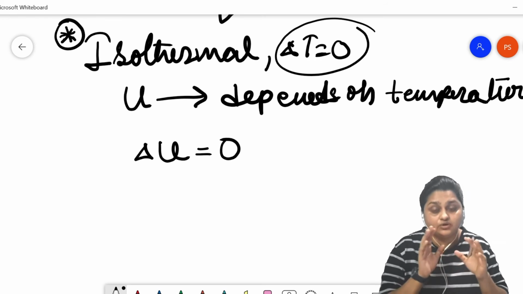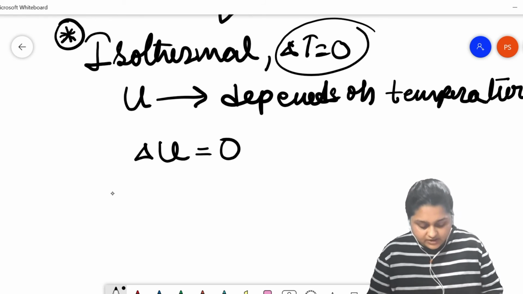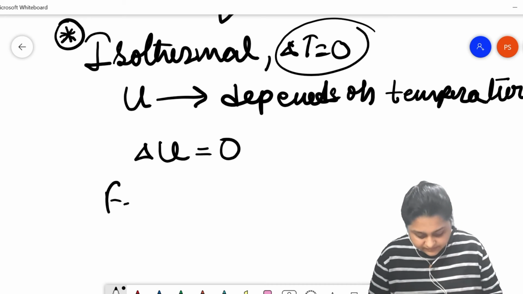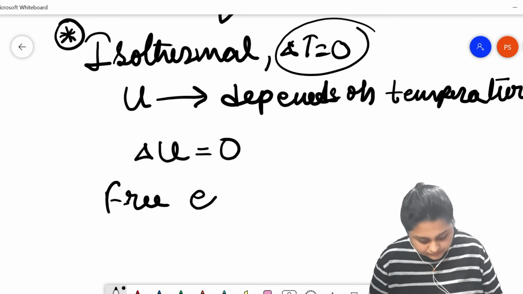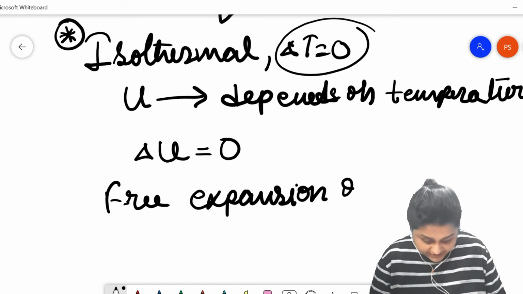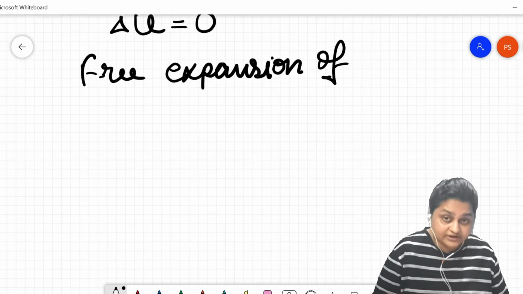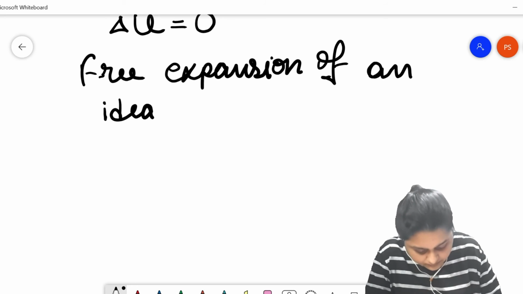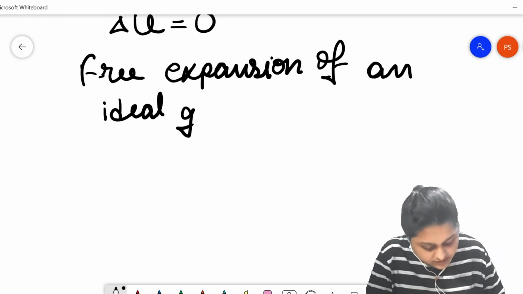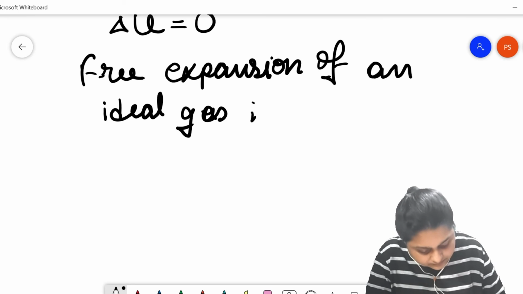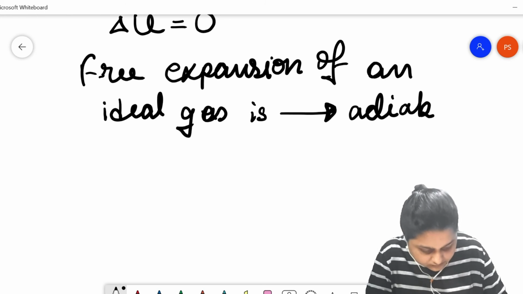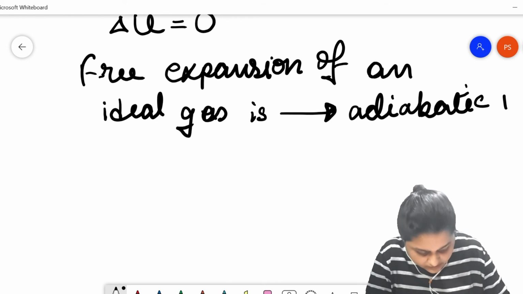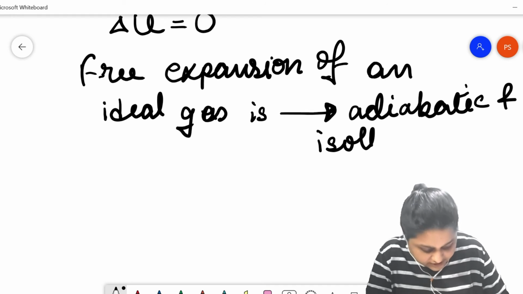So delta U is also 0. So the free expansion of an ideal gas, that is a very important thing, of an ideal gas, is adiabatic and isothermal in nature.